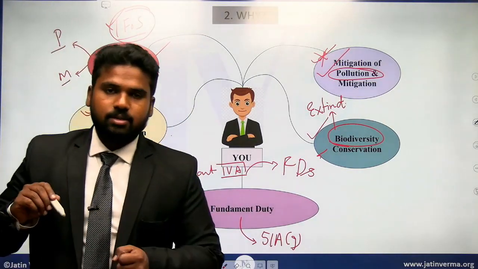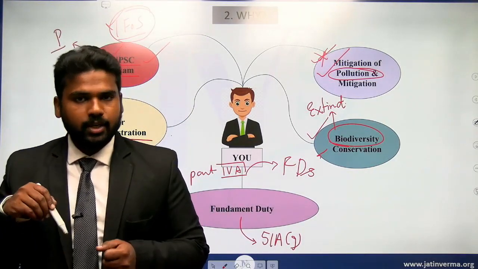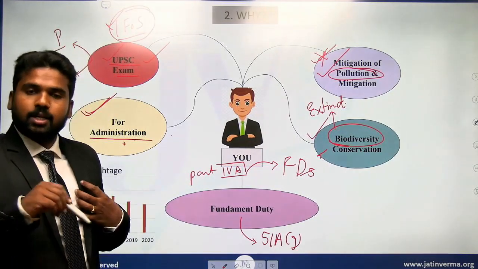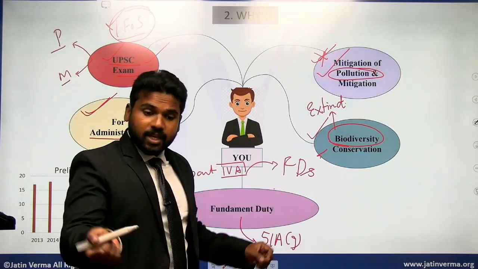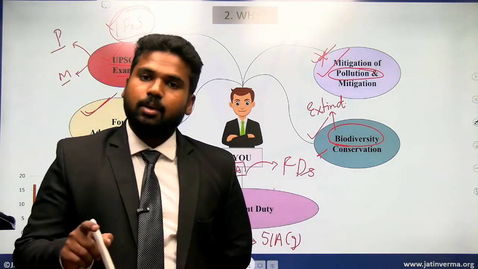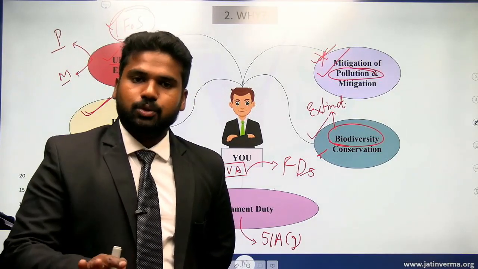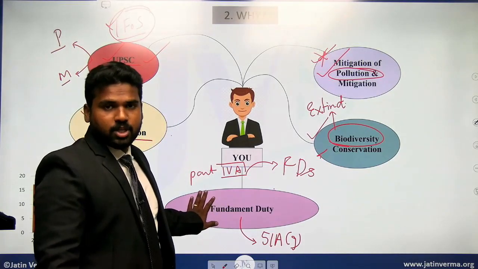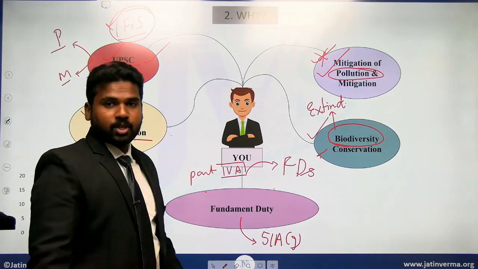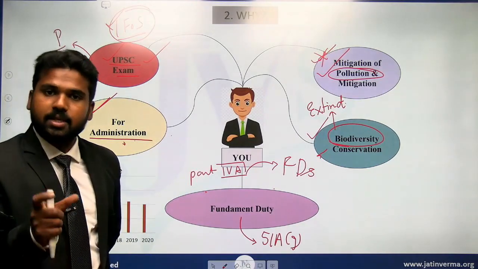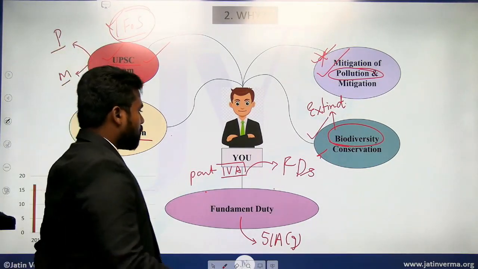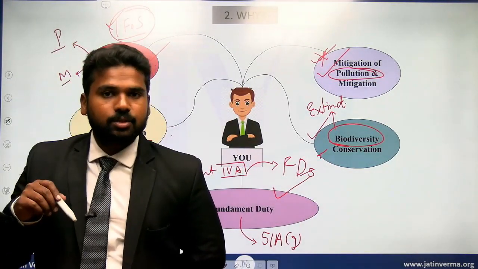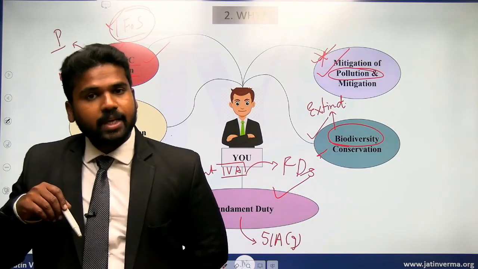It puts a duty on each and every citizen of India, that it is the duty of each and every individual to protect and conserve the environment. So being a citizen of India, you have this fundamental duty which is imposed on you by the Constitution. Of course, it is not enforceable. It means nobody can ask you to perform this. It is up to you, but this duty is on you. Clear? So because of all these reasons, we have to conserve the nature, environment, biodiversity, and mitigate the pollution.